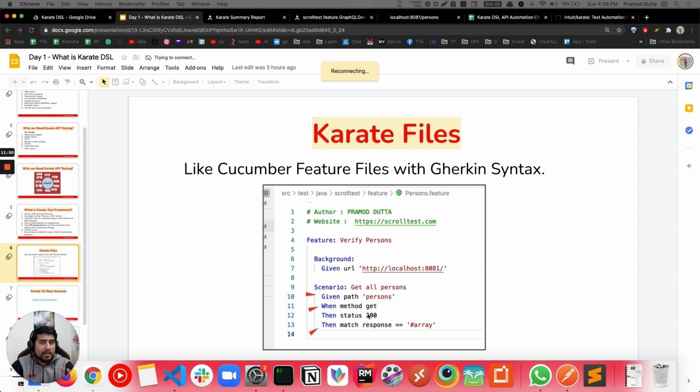So we are making a GET request right now, and if you are new to what exactly HTTP methods are, what is GET, POST, PUT, all these things, I'll recommend you go to the playlist section and search for GET request and API request basics. I have an extensive tutorial, and also check out the API testing with Postman first tutorial where I explain the different HTTP methods. So you will get to know what exactly I'm talking about here.